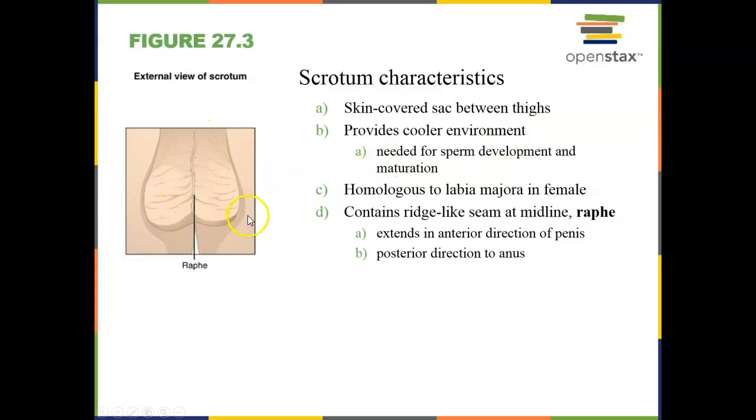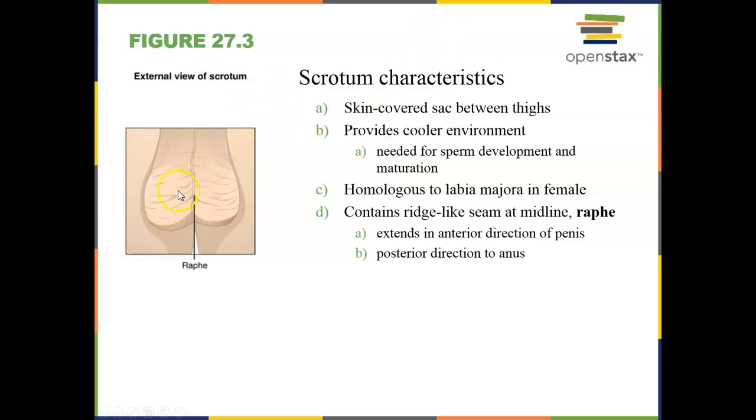So let's look at the scrotum first. The scrotum is a skin-covered sac that hangs outside of the body. The function of the scrotum is to allow the testicles to hang outside the body. Sperm have to be produced in a cooler temperature than body temperature, and so this allows sperm to be produced easier.